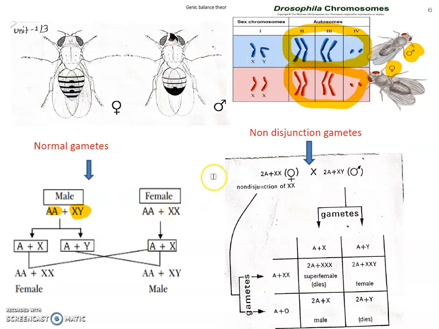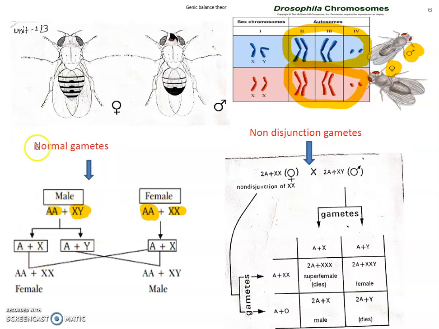In the female, this set is AA, meaning there are a total of 6 chromosomes in 3 pairs, 3 chromosomes one set, 3 chromosomes another set, total 6. So one A is equal to 3, another A is equal to 3, and here there are 2 X chromosomes. So in this diagram there are 2A.